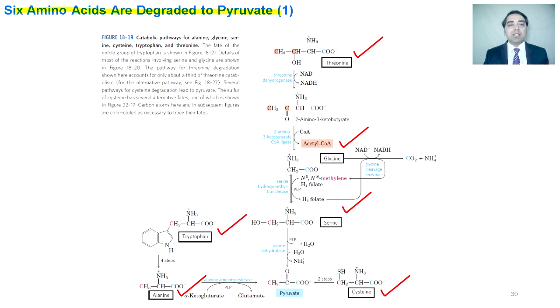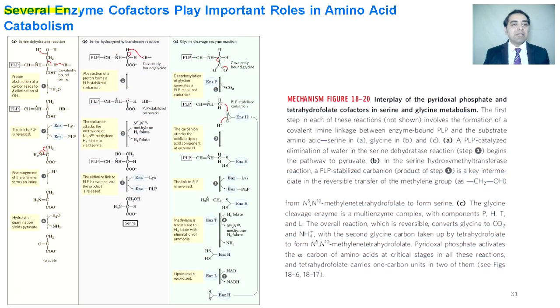Six amino acids are degraded to pyruvate. We can see threonine is converted into 2-amino-3-ketobutyrate, that is converted to glycine. Glycine is also providing methylene to tetrahydrofolate. So tetrahydrofolate is converting glycine into serine, and this serine is converted into pyruvate. We can see tryptophan can be converted into alanine, and alanine into pyruvate again, and cysteine is converted into pyruvate. The six amino acids are converted into pyruvate, and we know that pyruvate is utilized to produce glucose. Several enzyme cofactors play an important role in amino acid catabolism.